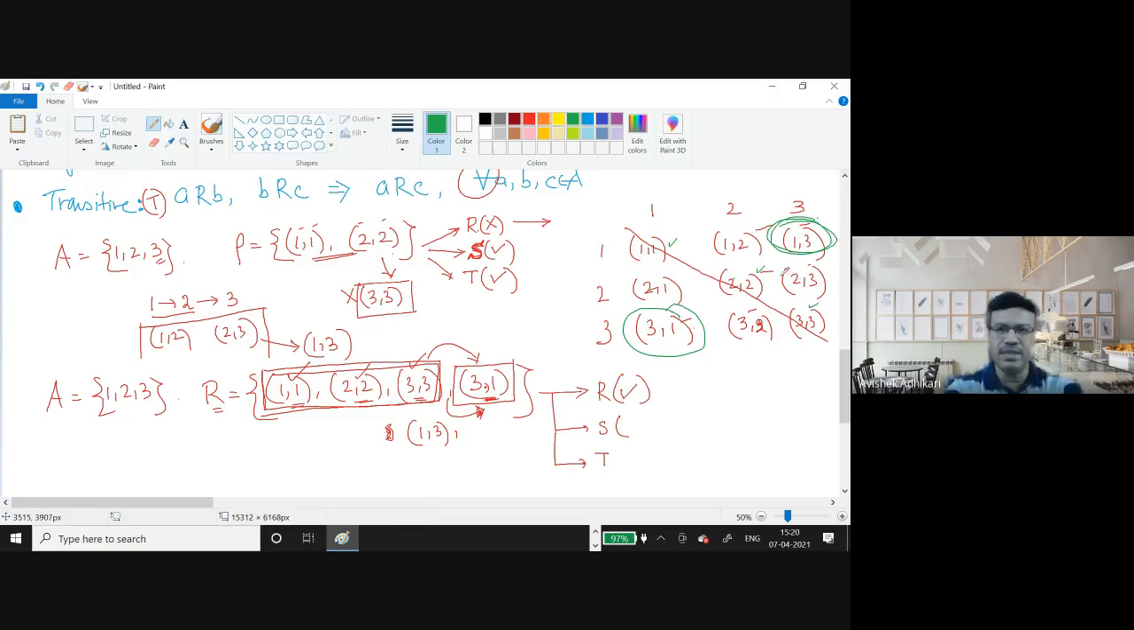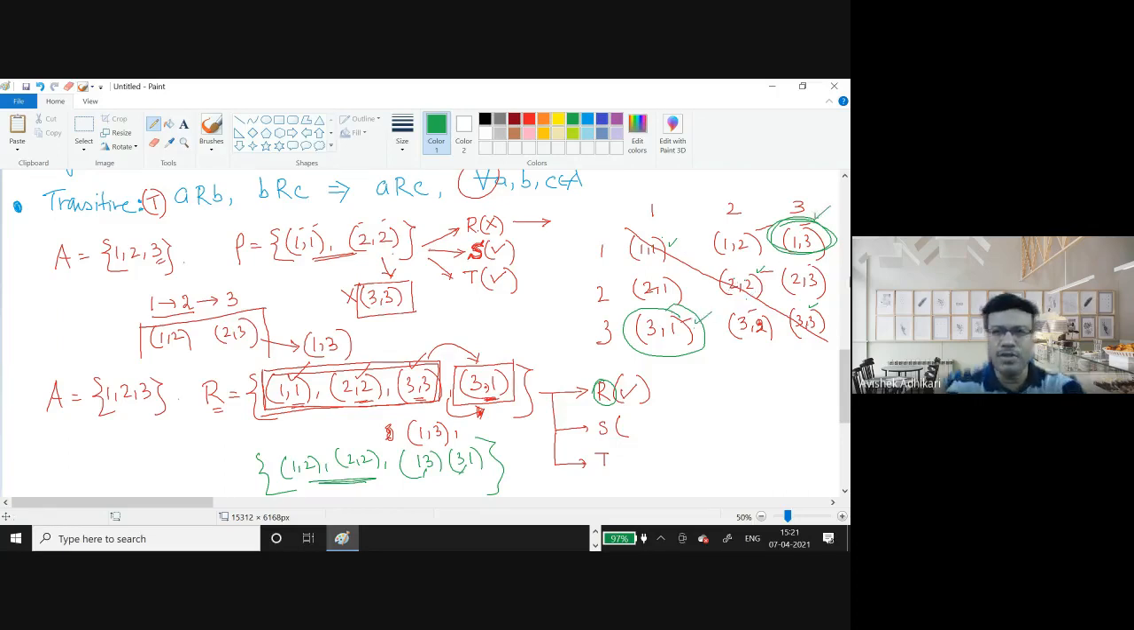Now if I consider only 1,2; 2,2; and 1,3; 3,1, then you see that this is not reflexive because 3,3 is not there, so you cannot have the reflexive property. But all the symmetry properties are there, since each element's image is itself or is present, these two are present along with this and this.